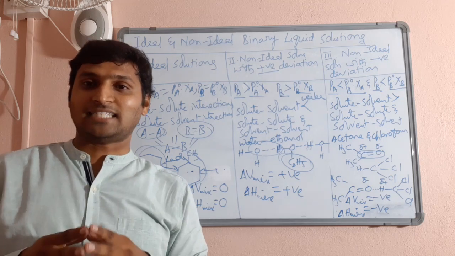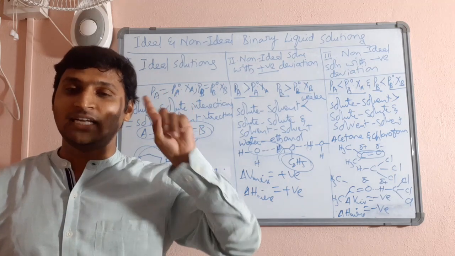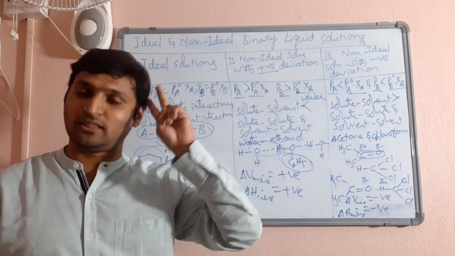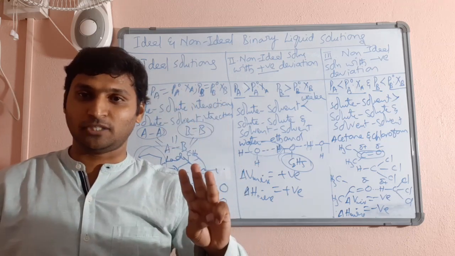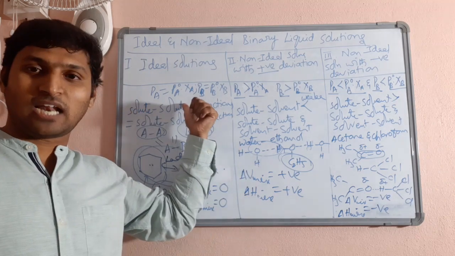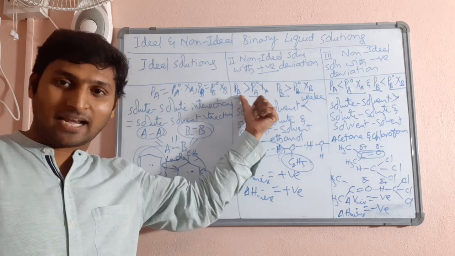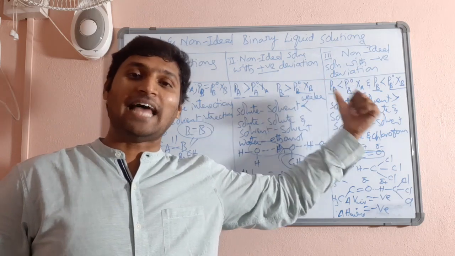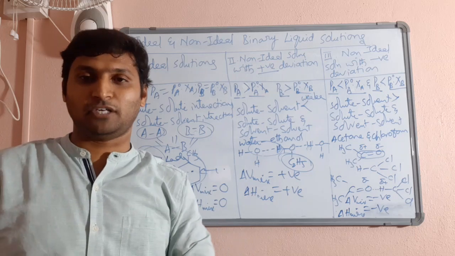That is the classification of binary liquid solutions into 3 types. Type 1, ideal solutions. Type 2, non-ideal solutions with positive deviation. Type 3, non-ideal solutions with negative deviation. Hope writing definitions is not an issue for you. Ideal solutions exhibit Raoult's law at a wide range of temperatures. Type 2 shows more partial vapor pressure than expected from Raoult's law. Type 3 shows less partial vapor pressure than expected from Raoult's law. Write those sentences, that becomes the definition.